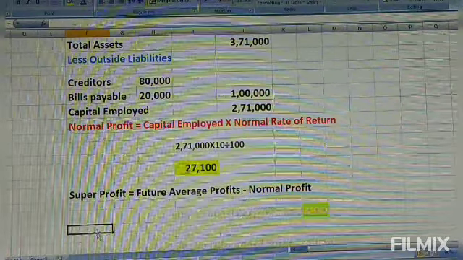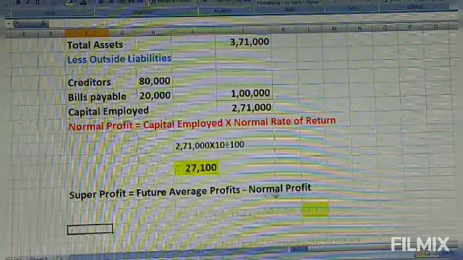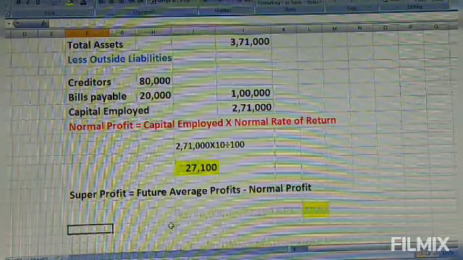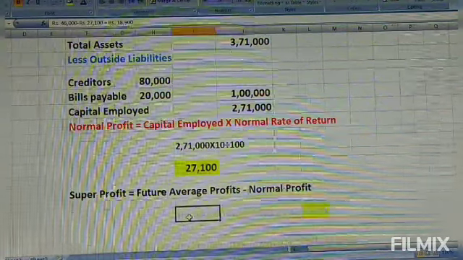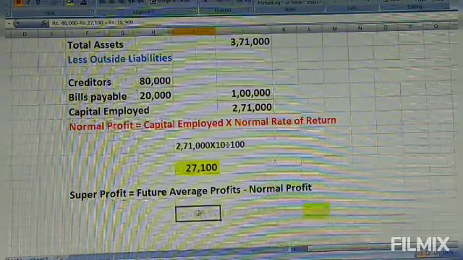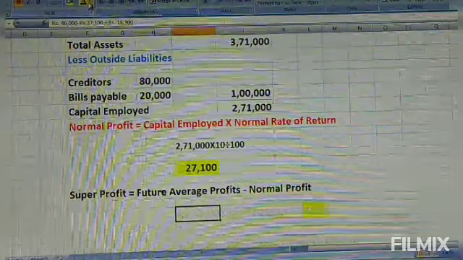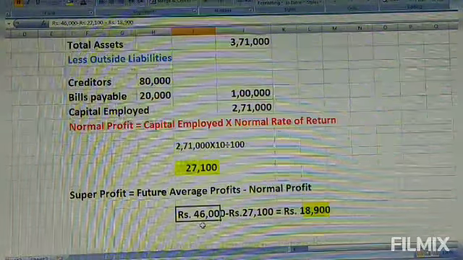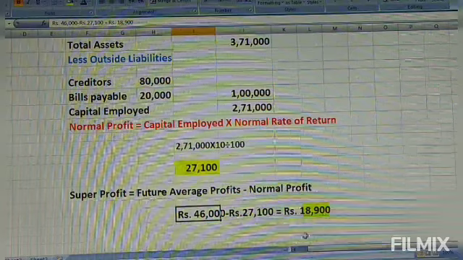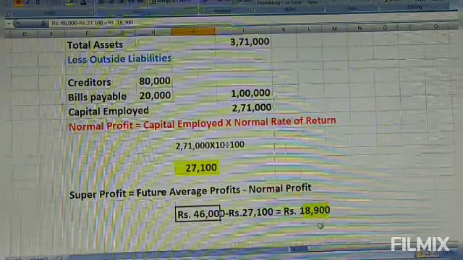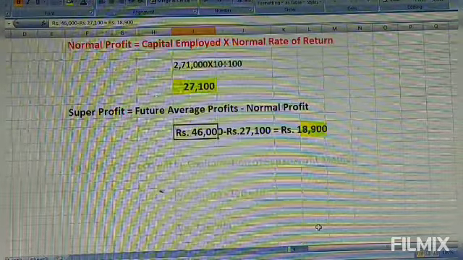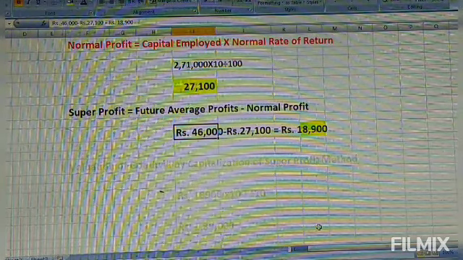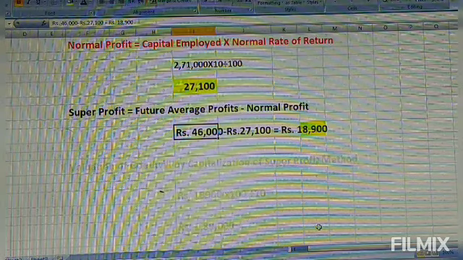Super profit equals future average profit minus normal profit. What is the future average profit? In the first step only we found out that it is 46,000, and the normal profit is 27,100. And the difference is what? We'll see. Difference is 46,000 minus 27,100, that is 18,900 is the super profit. Now we got the super profit.